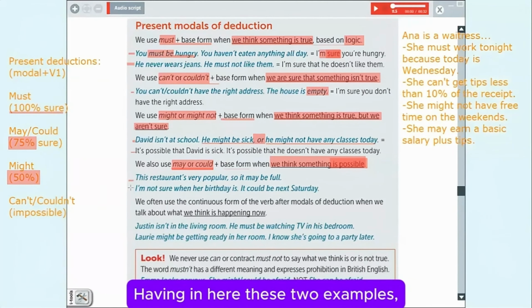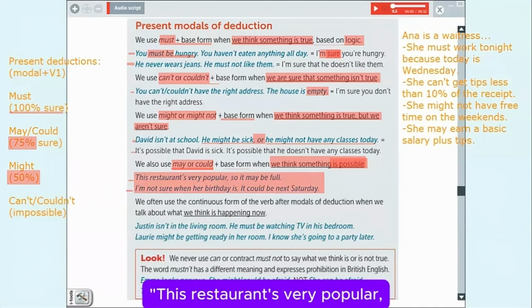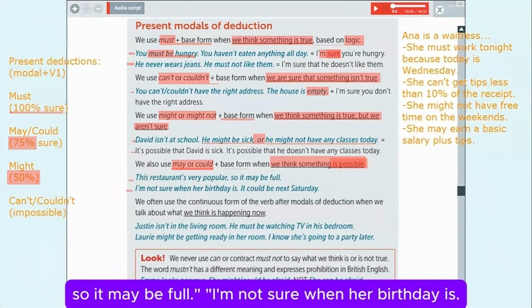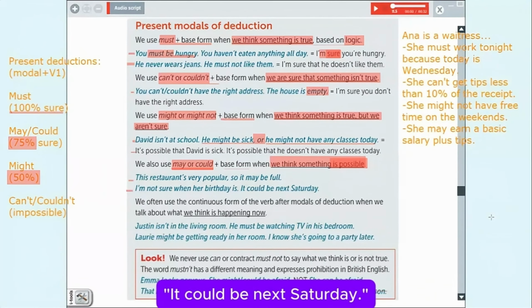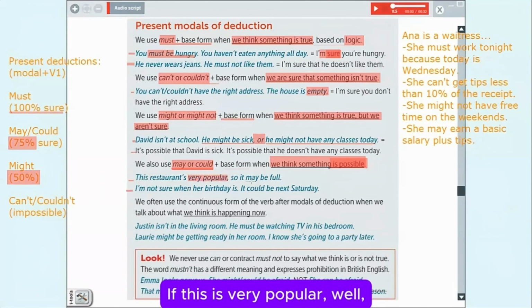Having in here these two examples, could you please help me reading those? This restaurant's very popular, so it may be full. I'm not sure when her birthday is. It could be next Saturday. So something as we were saying, if this is very popular, well, it's a possibility, it's likely, it may be full.